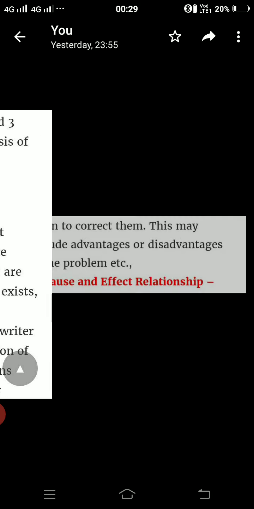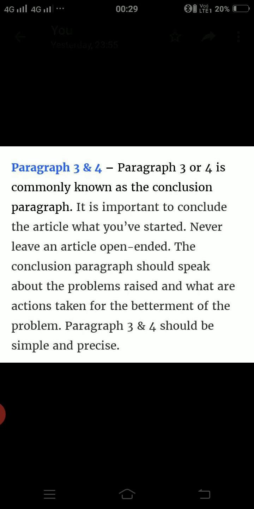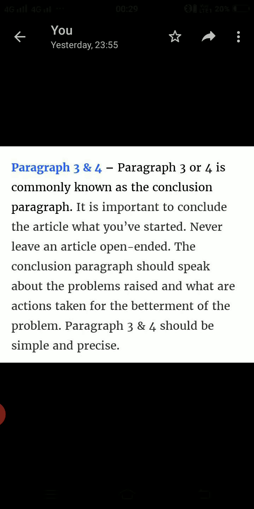And then comes, students, the last paragraph, which is called the conclusion. This paragraph shows the gist of what we have discussed earlier. And in this paragraph we have to give our suggestions or solution to the problem. It basically sums up our views.